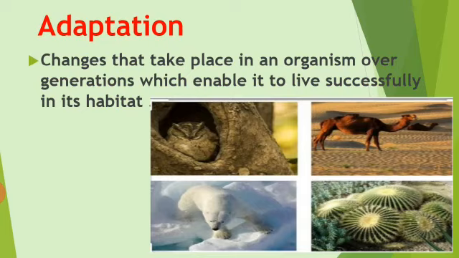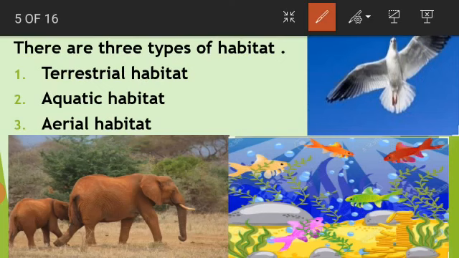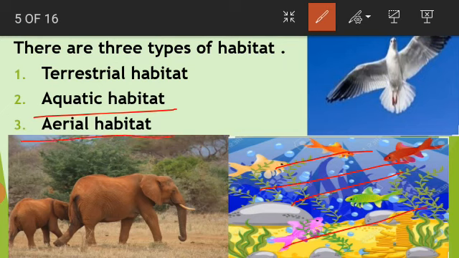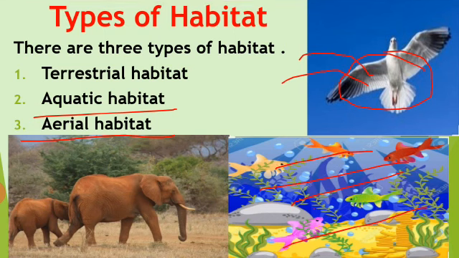Aquatic habitat means habitat in water, and the organisms that live in water are said to be aquatic organisms. Next one is aerial habitat. Habitat in air is said to be aerial habitat, and the organisms that live in air are said to be aerial organisms. Okay, clear students?